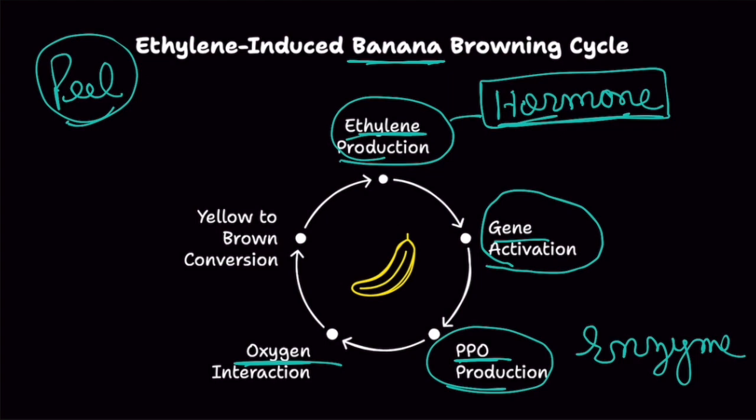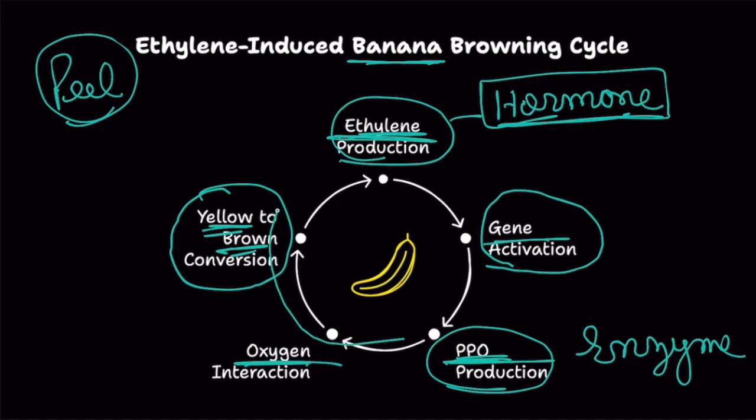When you keep the banana under the peel, it is cut off from oxygen, but when you peel it, it comes in contact with oxygen. So when this PPO comes in contact with oxygen, it turns the yellow color to brown. And when your banana becomes brown, more ethylene is produced, more gene activation happens, more PPO is produced, and it quickly becomes stale or looks stale, right?